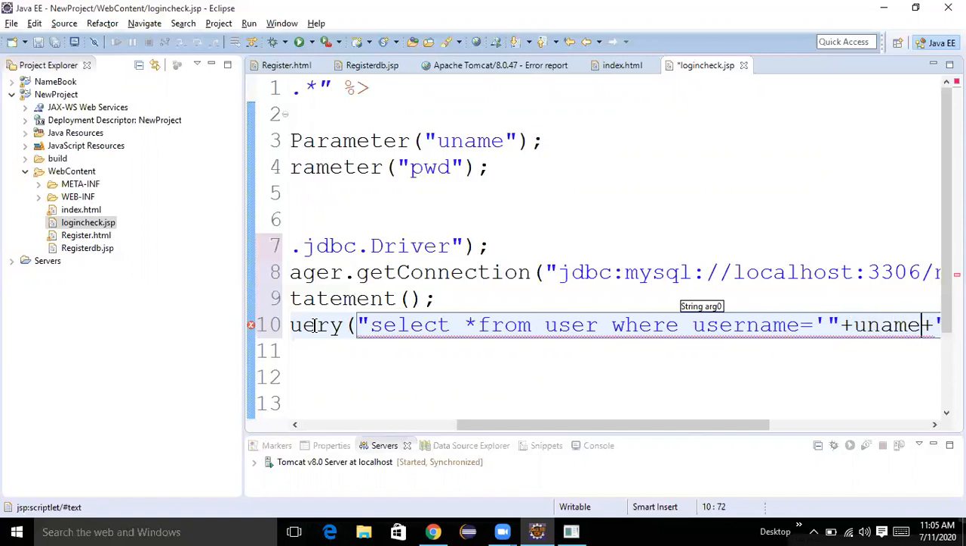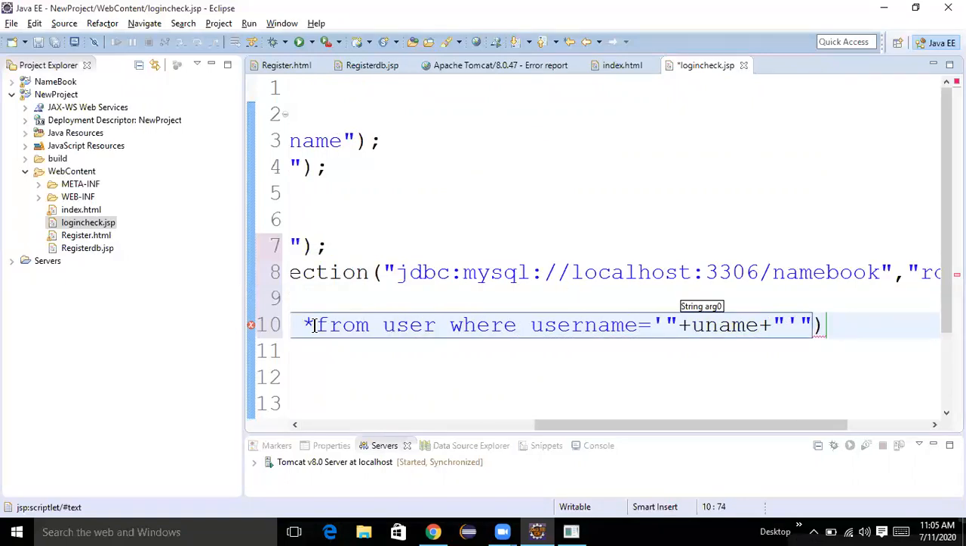Username here we are saved as uname, and here we need to use AND or OR. If you use OR, then if anyone is correct, you are able to log in. Either the username is correct or the password is correct, anyone, no problem, you can log in. But with AND, only if both are true, you can log in.